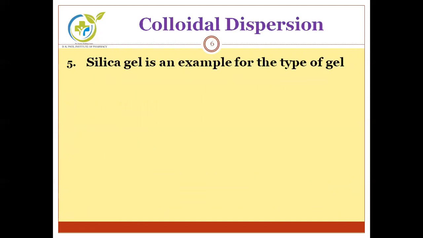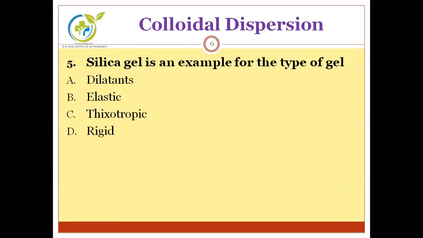Next question. Silica gel is an example for which type of gel? A, dilatant; B, elastic; C, thixotropic; and D, rigid. And the correct answer is rigid type gel.